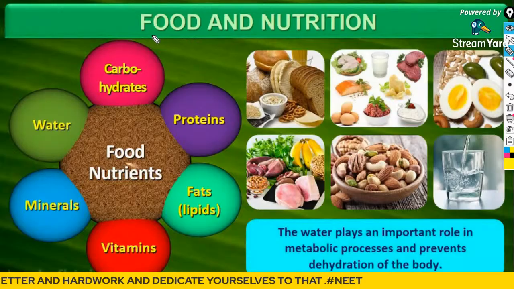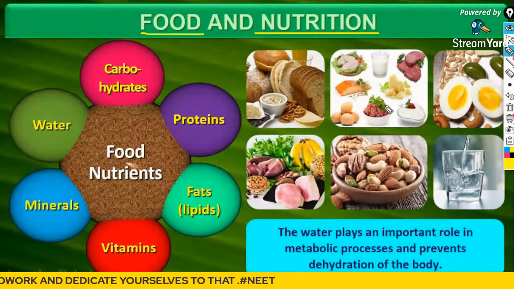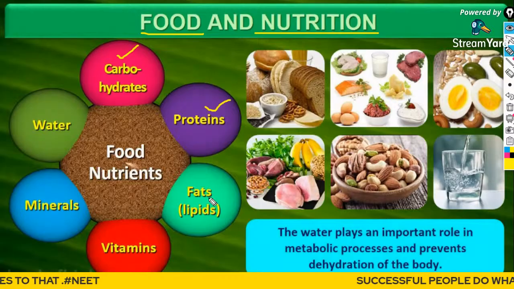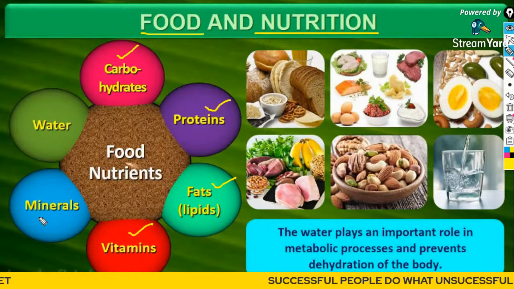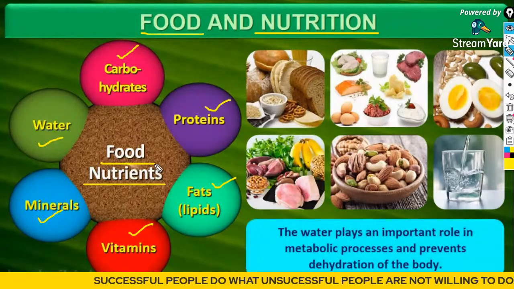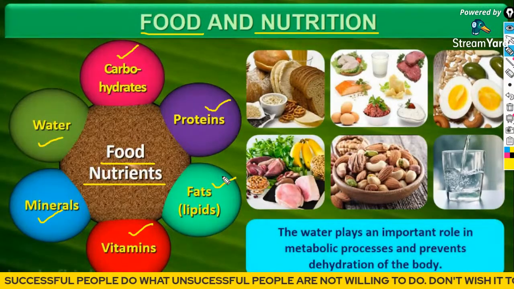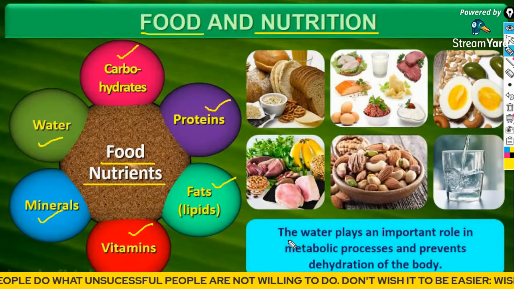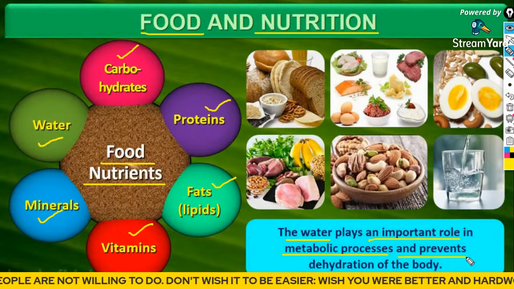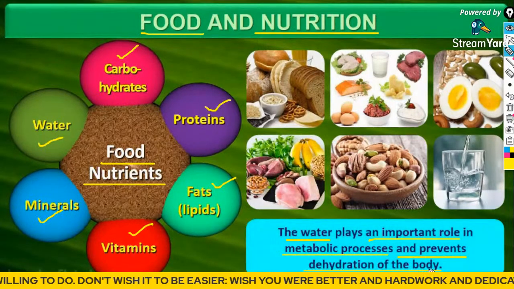This is what we have discussed right now: what are the different types of nutrients which are present. You can have carbohydrates, proteins, fats, vitamins, minerals, water. These are different types of food nutrients that perform different kinds of functions. Water also plays an important role in metabolic processes and prevents dehydration of the body.